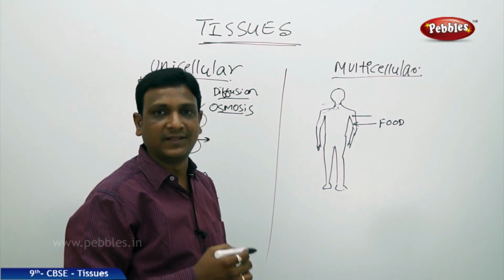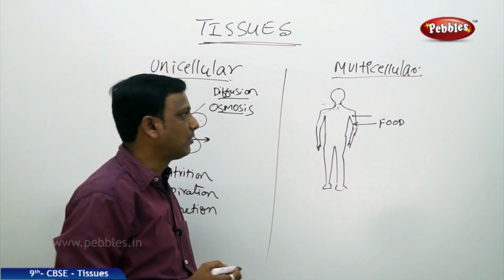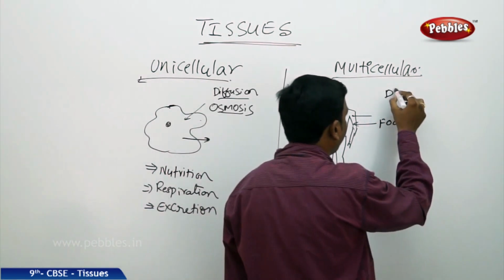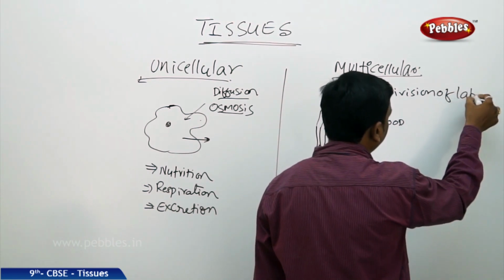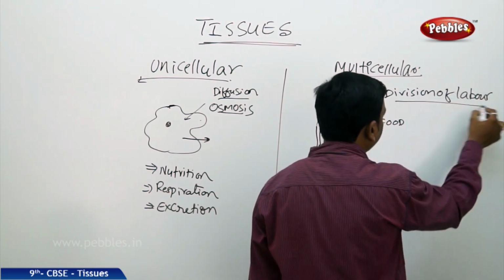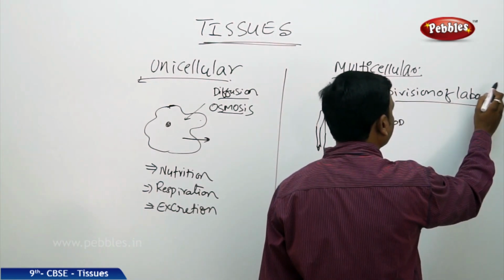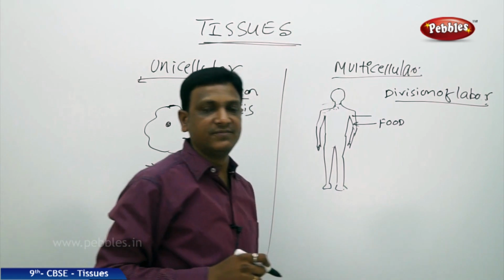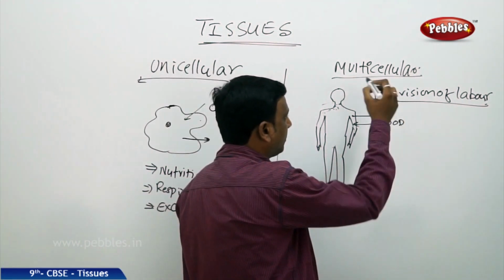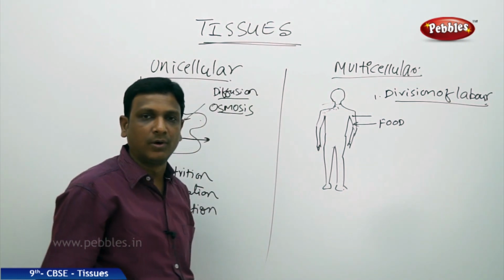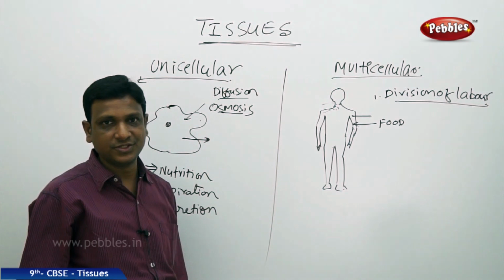The jobs or tasks are divided among groups of cells, which we call division of labor. So what does this division of labor mean? All cells do not take up all the functions. The cells are specialized to take up some special functions.